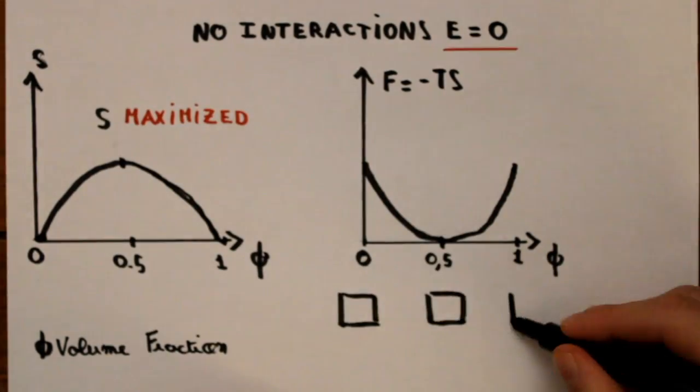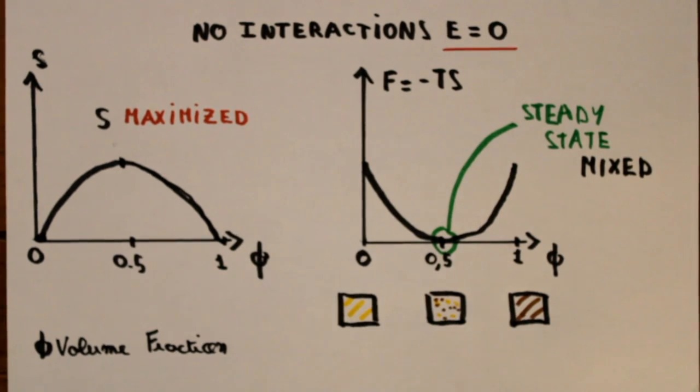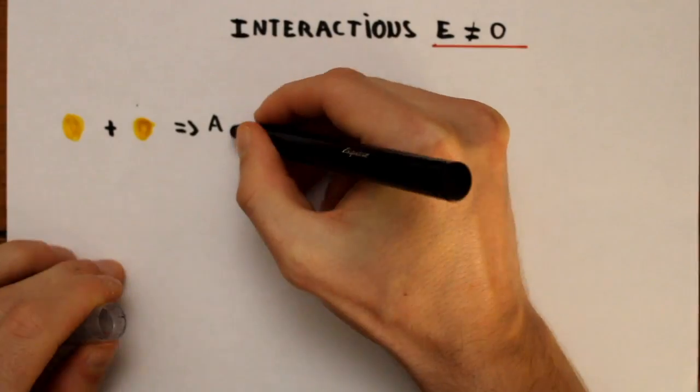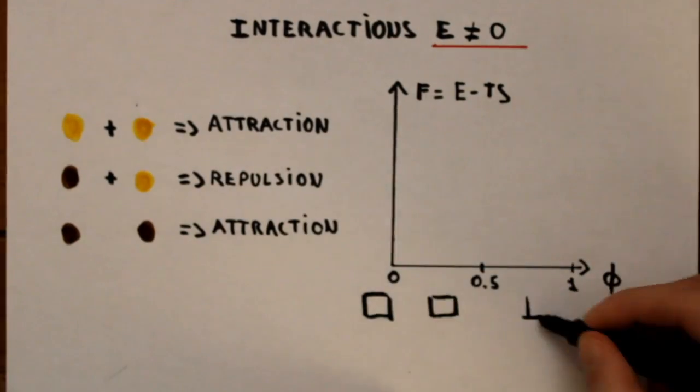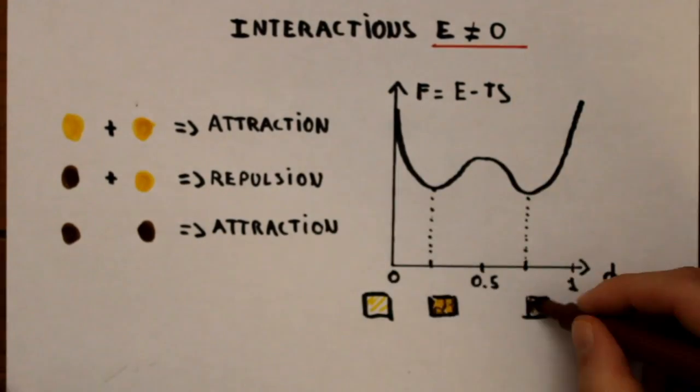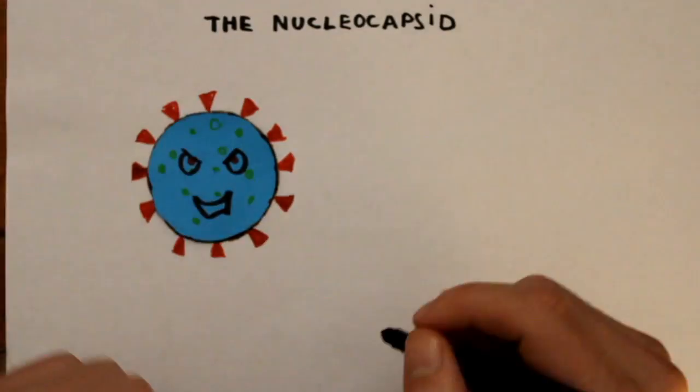If we consider first molecules that don't interact, so that E equals 0, we obtain a steady state for which the system is totally mixed. If we consider now that the interaction energy favors like neighbors and disfavors unlike neighbors, the system can be demixed, and you obtain two possible steady states, which correspond to condensates of oil and vinegar.